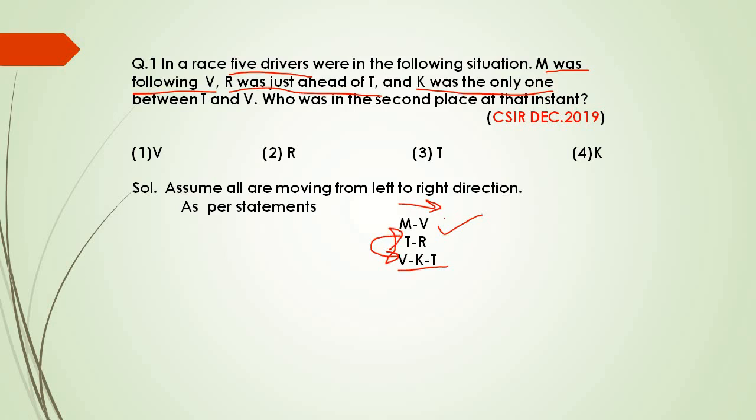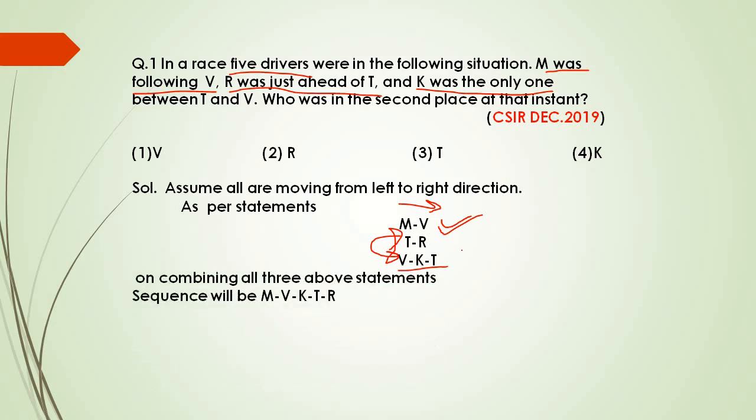So when I consider all 3 conditions together, the order that will form here will be M, V, K, T and R. And what we need to find? We need to find who was in the second place. So second place will be occupied by the person T. So the correct option is option number 3.